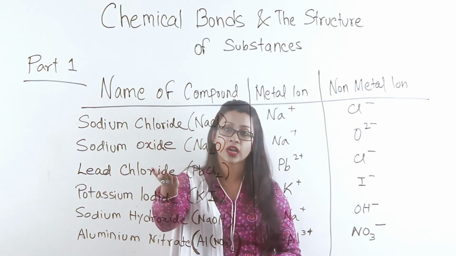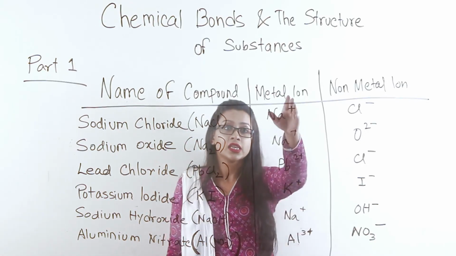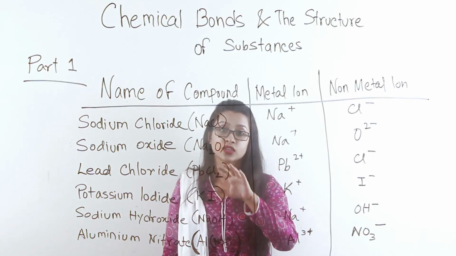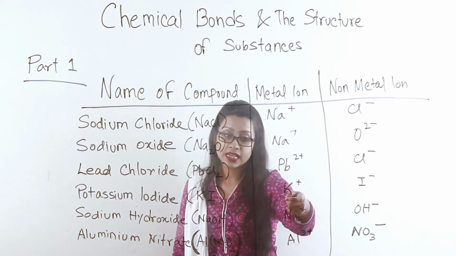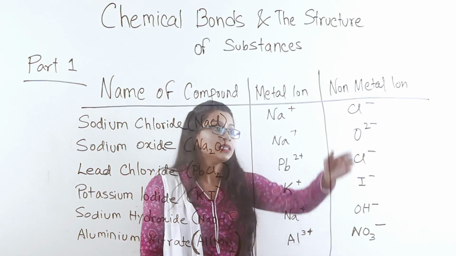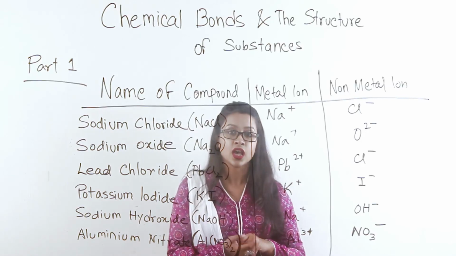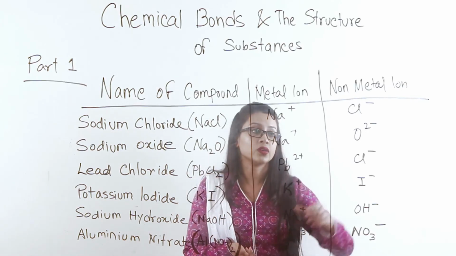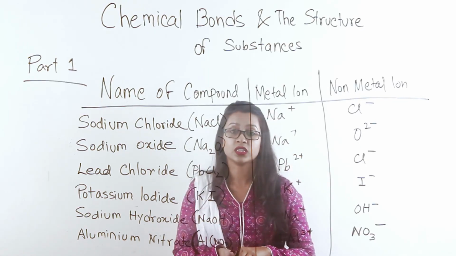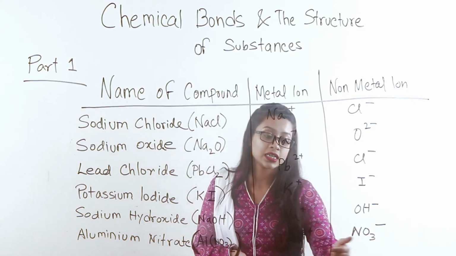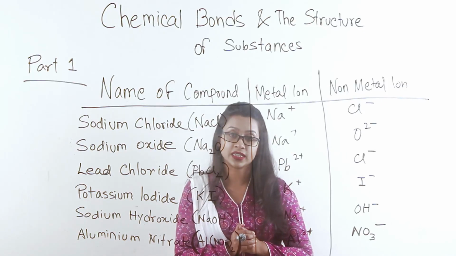As you can see, sodium chloride, its formula, sodium oxide, its formula, etc. Herein you can see the metal ions in each of these compounds: sodium, lead, potassium, and aluminium. And you can see all the non-metal ions that are bonding with each of these metal ions, forming the ionic compounds. The chloride ion bonding with sodium, forming sodium chloride, the oxide ion with sodium, forming sodium oxide, the nitrate ion bonding with the aluminium ion, forming aluminium nitrate.